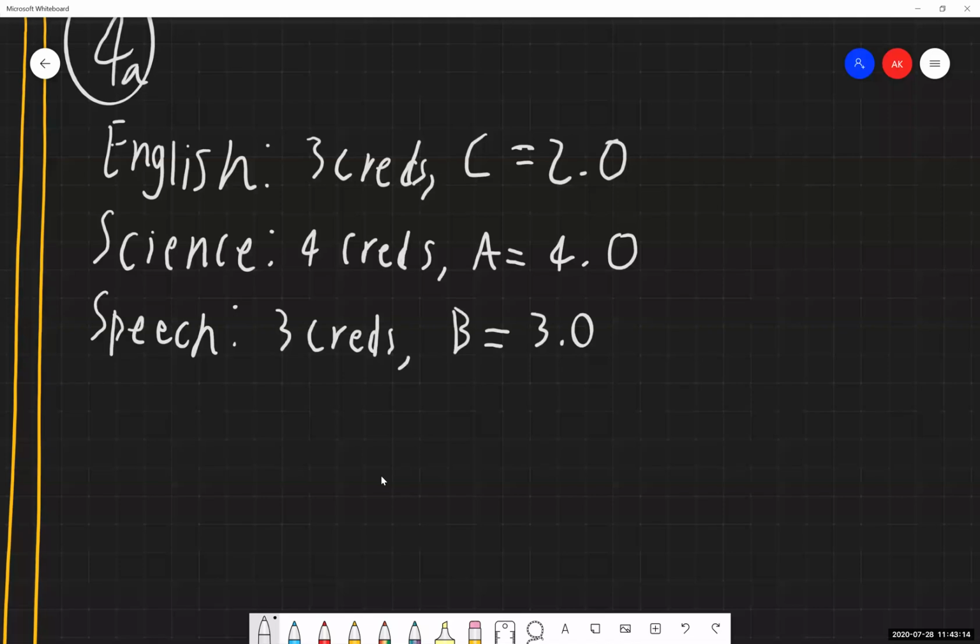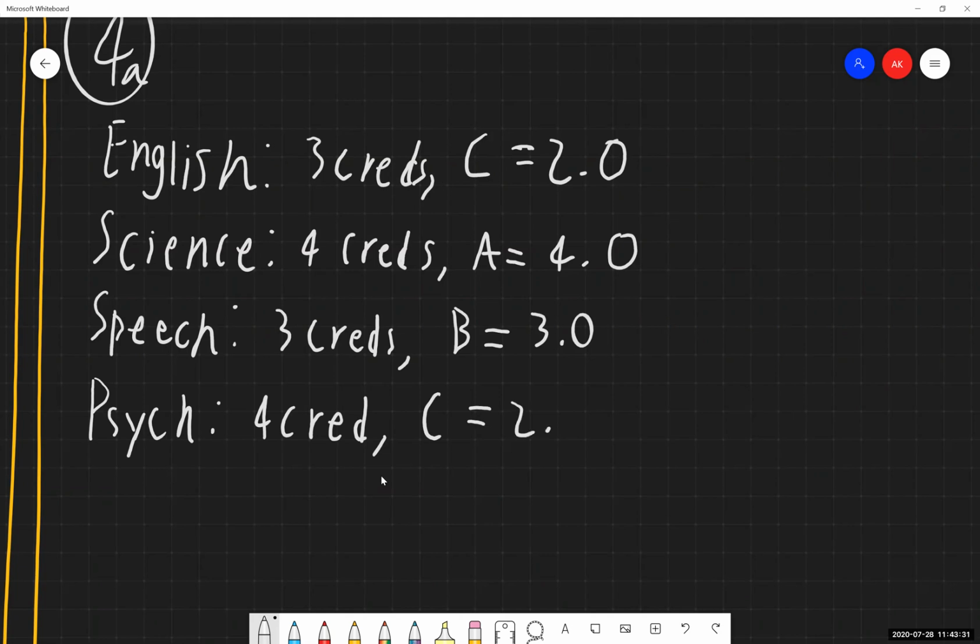And then lastly, he had a psych class, or psychology class. And that was a 4 credit class. And he earned a C, which is also equivalent to a 2.0. So we have each of the classes, we have each of the credits, and we have each of the GPAs associated with them. So all we do is translate from the problem given to us into our paper or our Blackboard as we're working through it.